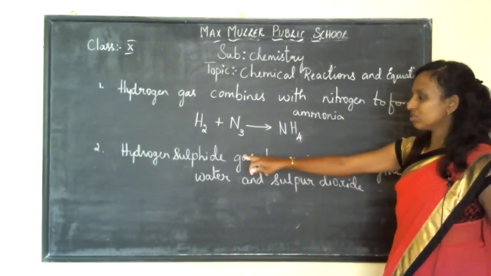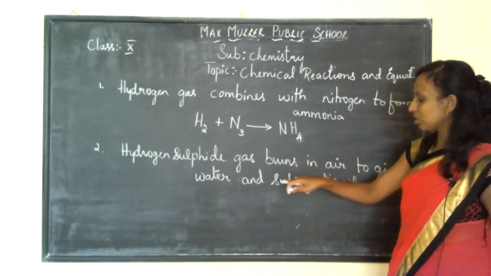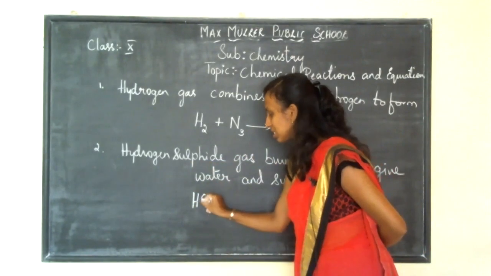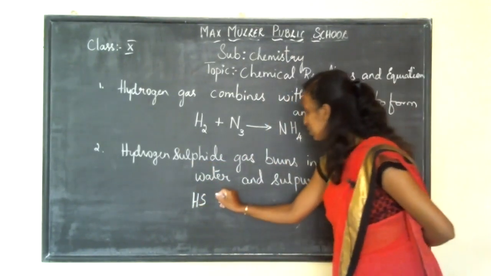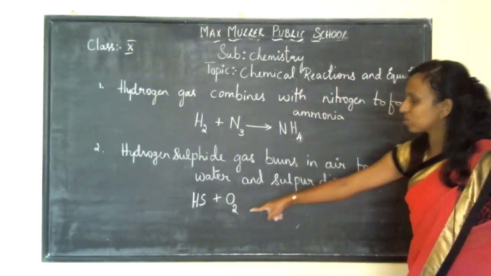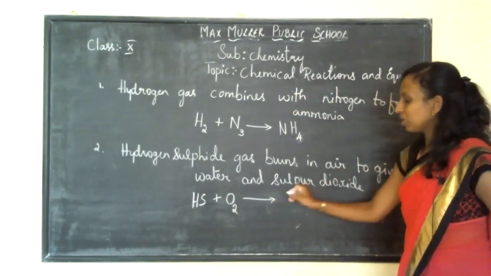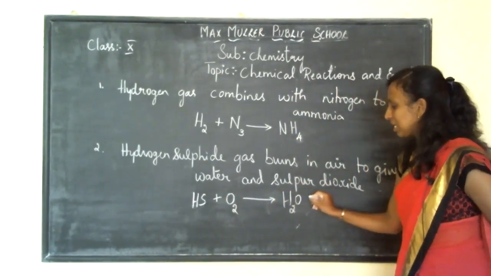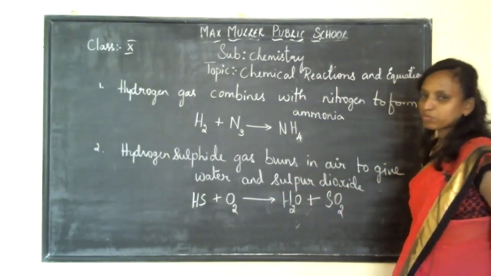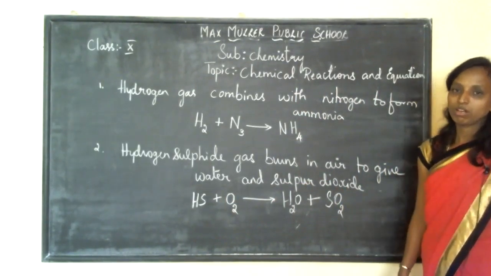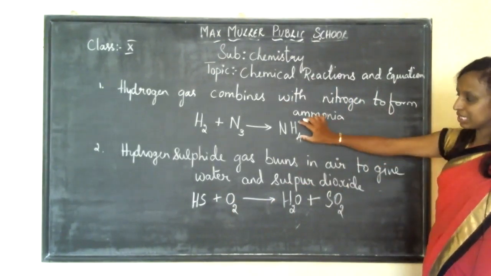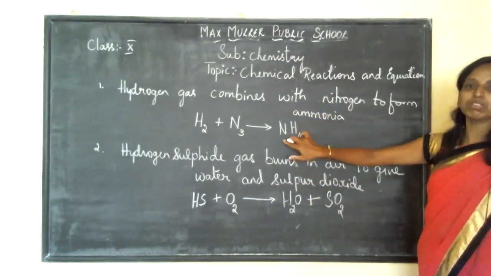The next one is hydrogen sulfide gas burns in air to give water and sulfur dioxide. Hydrogen sulfide, H2S, is burned in the presence of air. The presence of air means oxygen. In air, that is oxygen, to give you water. Water is H2O, and sulfur dioxide is SO2. Is it clear how to write the chemical equation? Whatever they have given, representing the same in the symbolic way is called your equation, children.